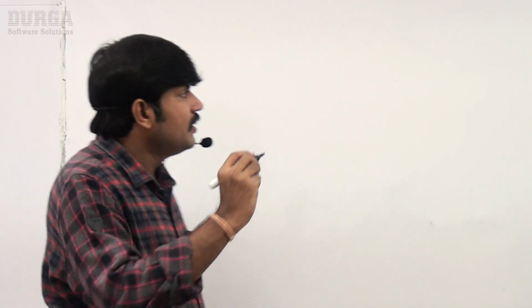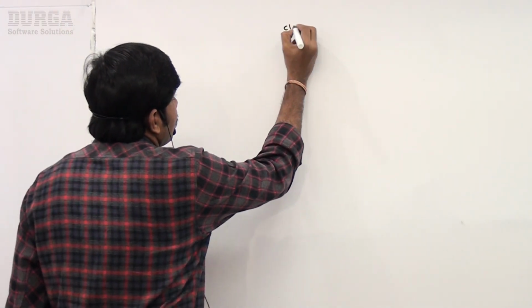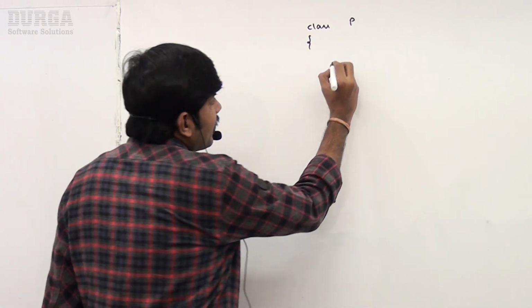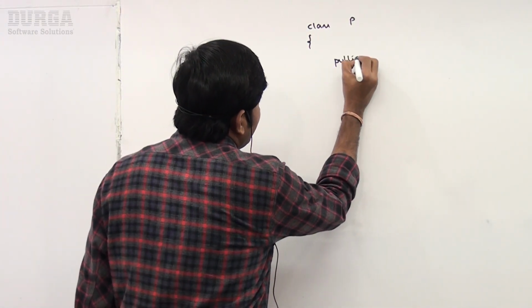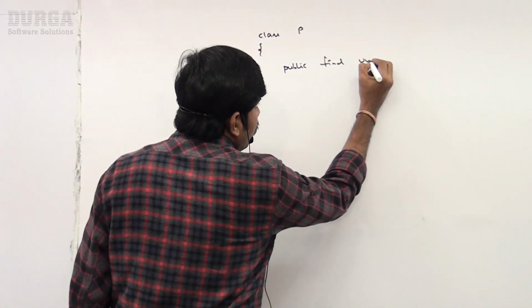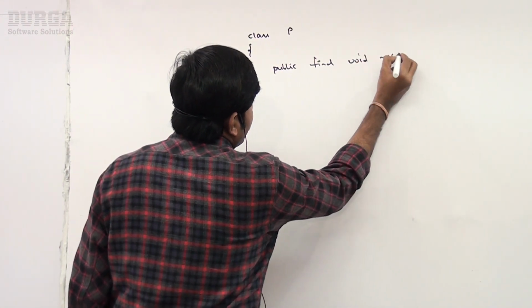So next, there is one more dangerous modifier related to overriding: final. Are you getting what is that modifier, sir? Final modifier, right? Sir, here I am taking class P. The parent class method I declared as final: public final void M1.